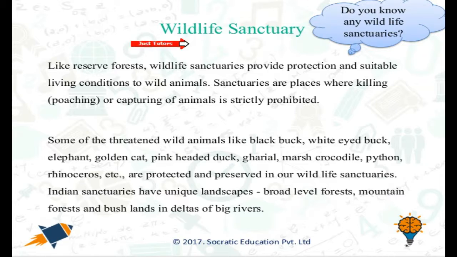Now when we talk about wildlife sanctuaries, like reserve forests, wildlife sanctuaries provide protection and suitable living conditions to wild animals. Sanctuaries are places where killing or capturing of animals is strictly prohibited. Some threatened wild animals like the blackbuck, white-eyed buck, elephant, golden cat, etc. are protected and preserved in our wildlife sanctuaries. Indian sanctuaries have unique landscapes, broadleaf forests, mountain forests and bushlands in the deltas of big rivers.